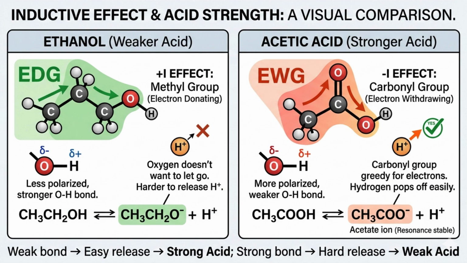In acetic acid, we have a carbonyl group. This oxygen is very greedy for electrons due to negative inductive effect. It pulls electrons away from the OH bond, making it weak and polarized. Conclusion: in acetic acid, because the bond is weak, the hydrogen pops off easily. That's why it's a stronger acid.